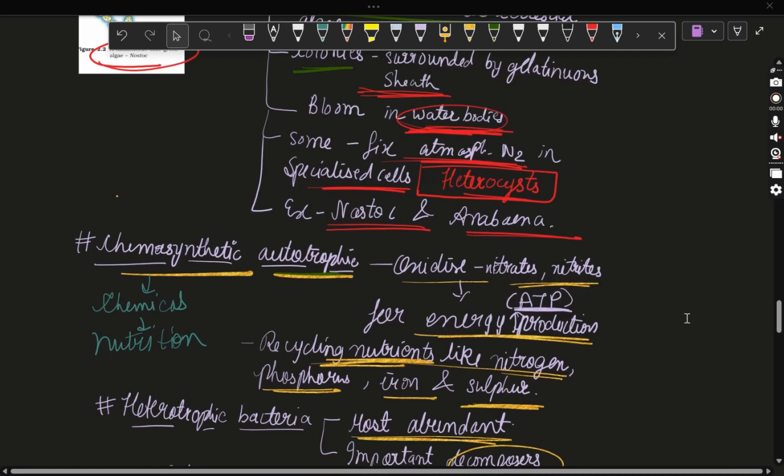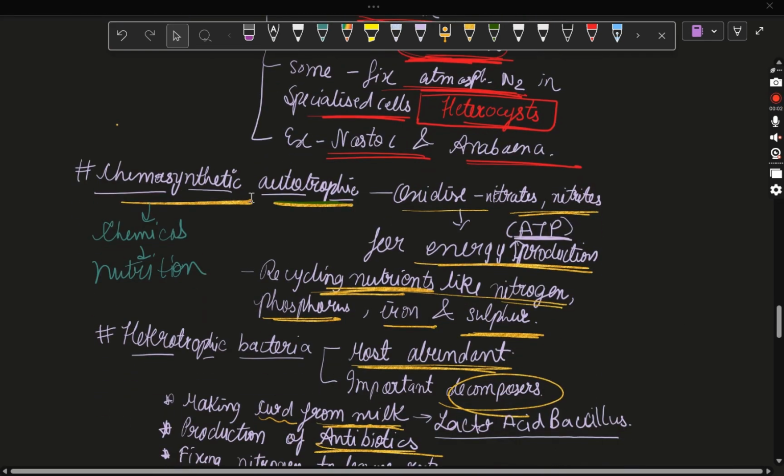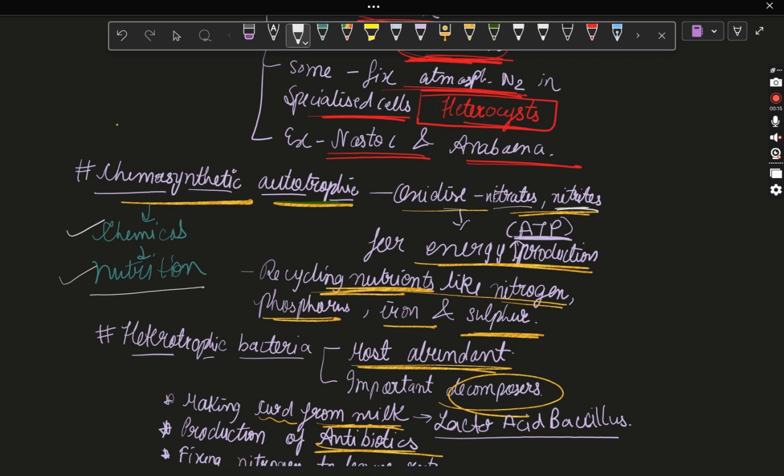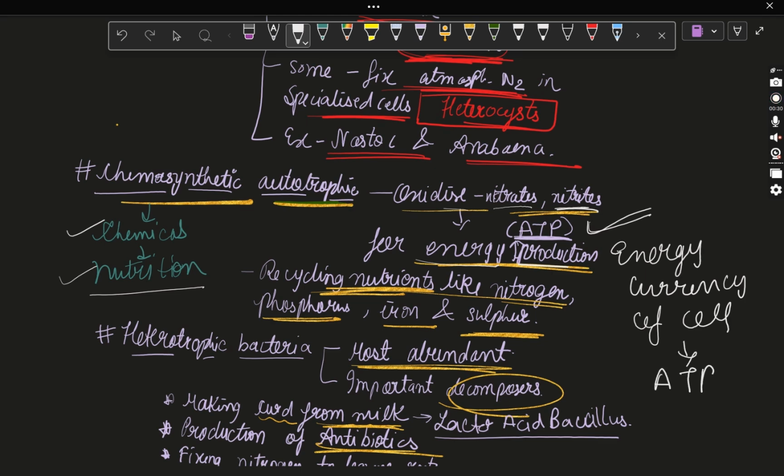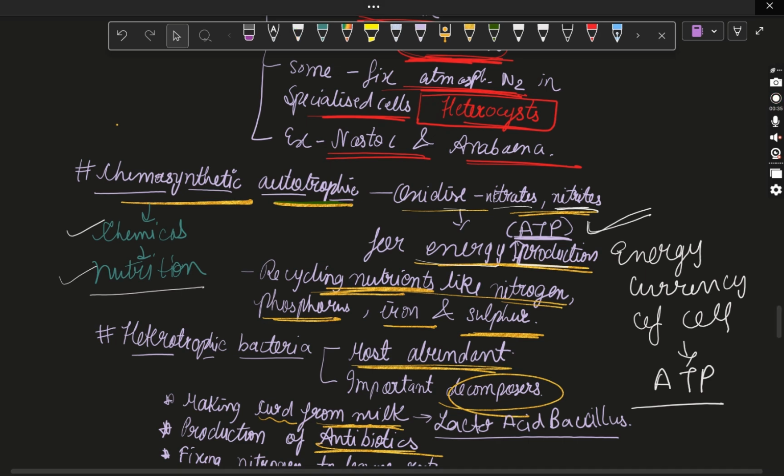Next, starting with another category of bacteria, which is chemosynthetic autotrophs. What does chemosynthetic mean? It means they require chemicals for nutrition. They oxidize nitrates and nitrites for energy production. What does this energy production mean? ATP generation. We all know that the energy currency of the cell is ATP. So they generate ATP with the help of nitrates and nitrites.